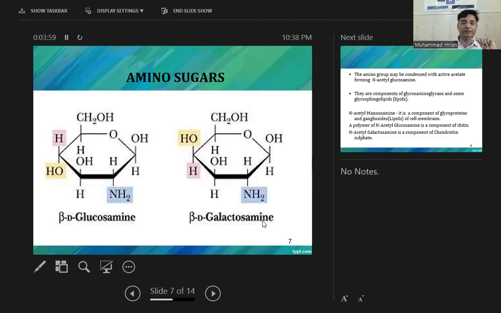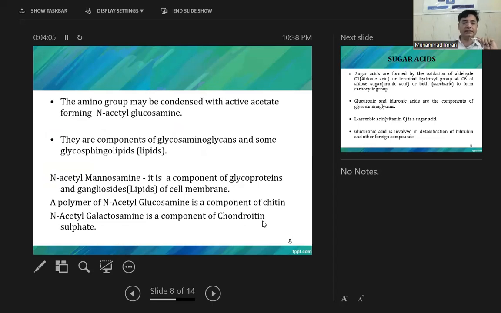All these sugars are derived sugars because they are derived from other monosaccharides. So these sugars are condensed with acetate to form N-acetylglucosamine or N-acetylgalactosamine. They are components of mucopolysaccharides or glycosaminoglycans or some sphingolipids. N-acetylneuraminic acid is a component of glycoproteins and gangliosides of the cell membrane. A polymer of N-acetylglucosamine is present in the cell wall of fungi, which is chitin. N-acetylgalactosamine is a component of chondroitin sulfate.